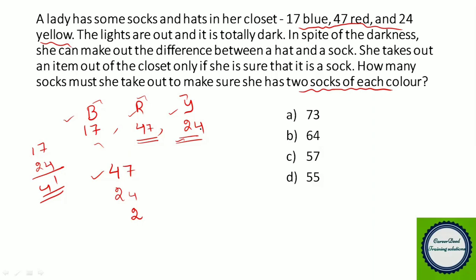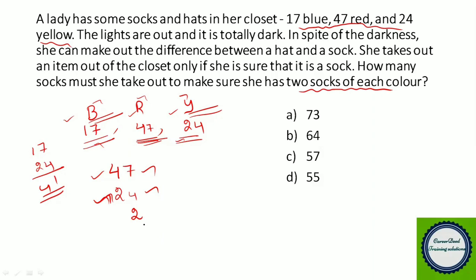So after that we have to select 24 socks, right? So from these 24 socks there is a possibility that it could be a mixture of both blue and yellow color socks. But for our safer side, we are assuming all the 24 socks are yellow in color. Now, if all the 47 socks are red and all the 24 socks are yellow, you have to choose only two socks. So it is sufficient to choose only two socks, and that will definitely go from blue color, right?